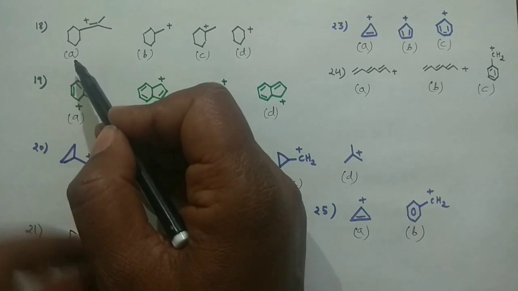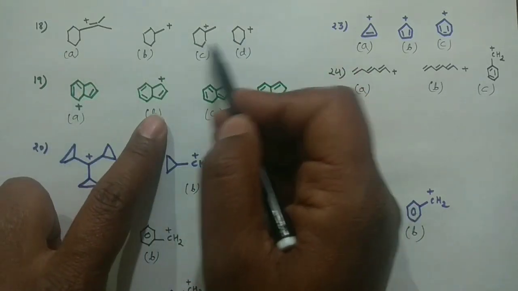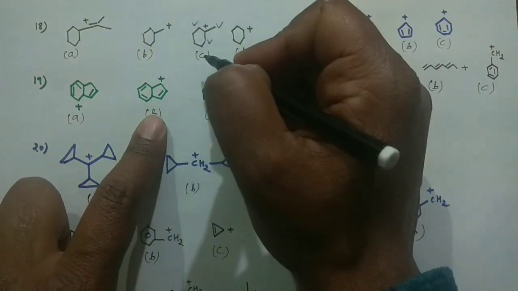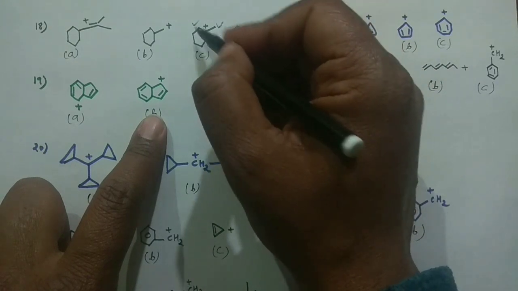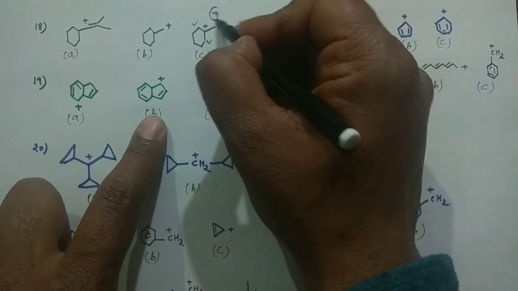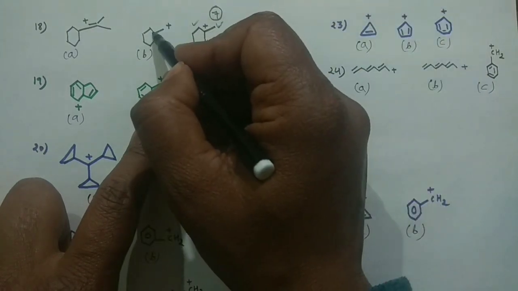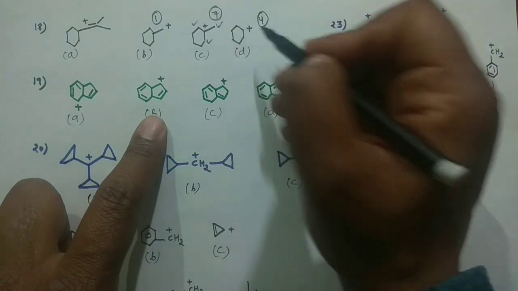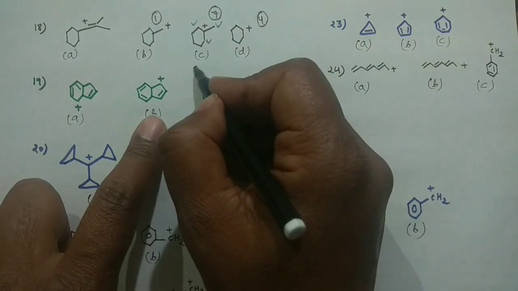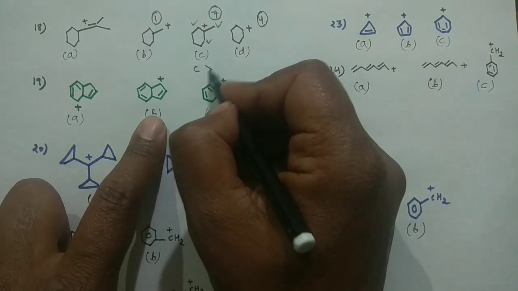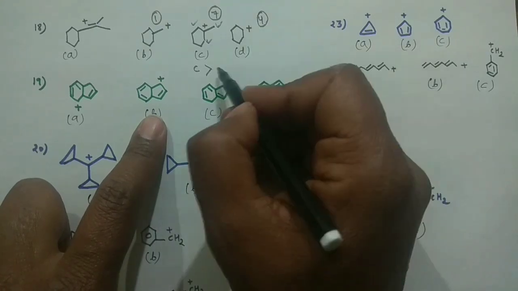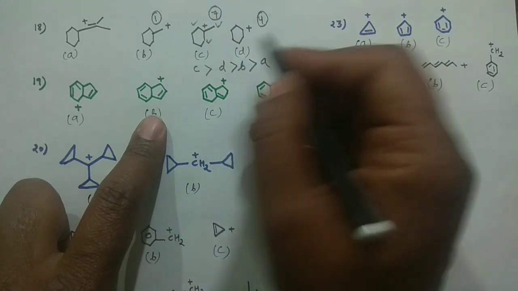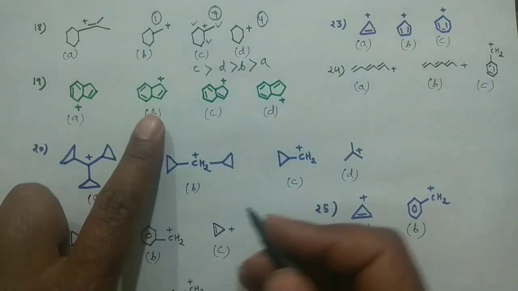Okay, and now in that case you can count the hyperconjugative structures. In that case you can see 3, 2 and 2. So 3, 2, 2, that means 7 hyperconjugative structures. In that case you see only one hyperconjugative structure. And in that case 2 to 4 hyperconjugative structures. So definitely C would be the most stable. After that you see 4 hyperconjugative structures, D is the more stable. Okay, and then your B, and lastly your A, because we cannot put positive charge on the double bond due to the higher S character.